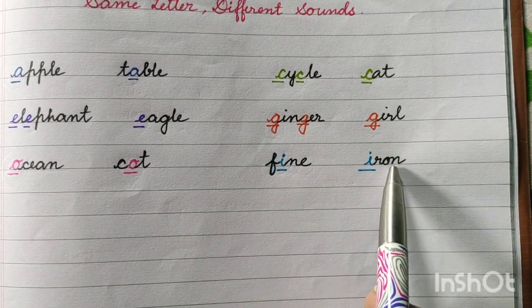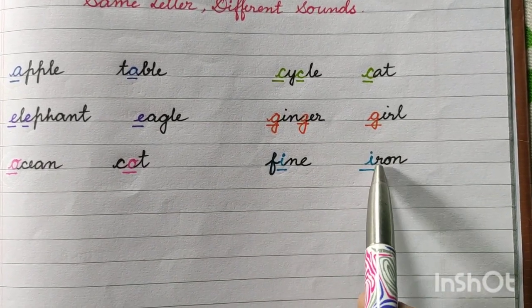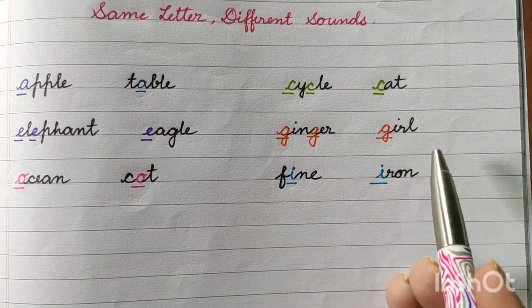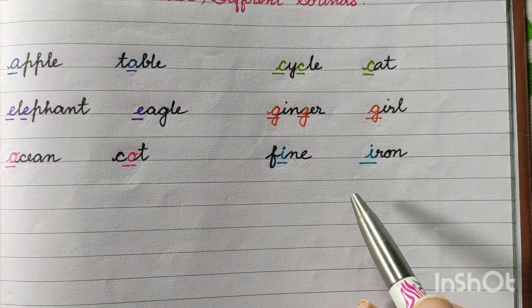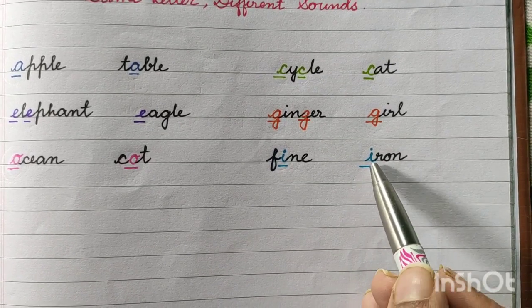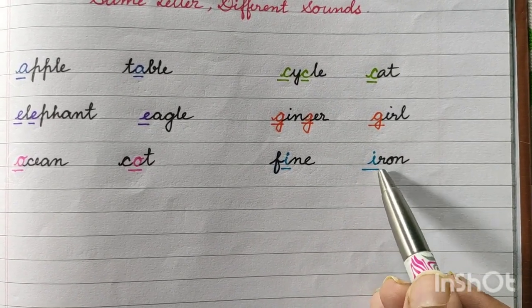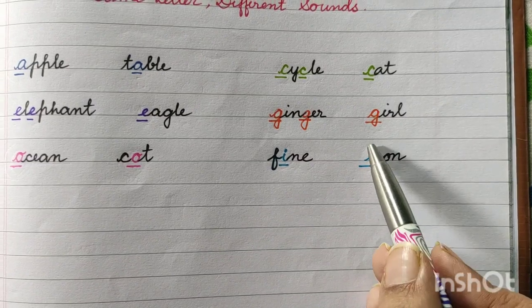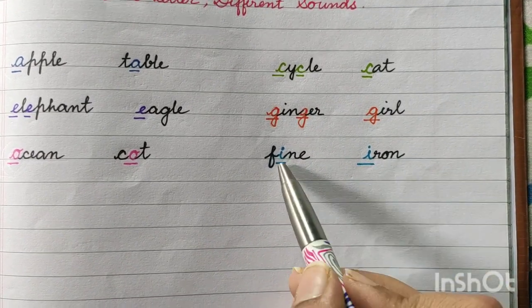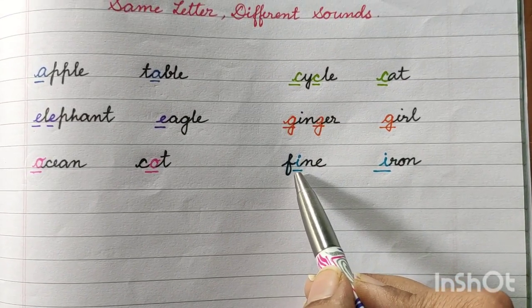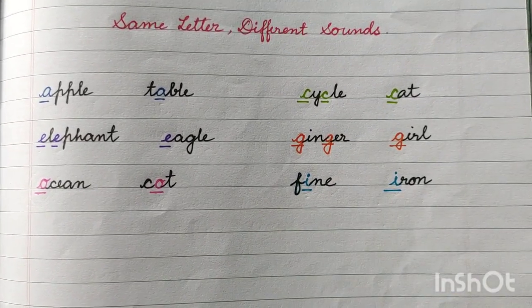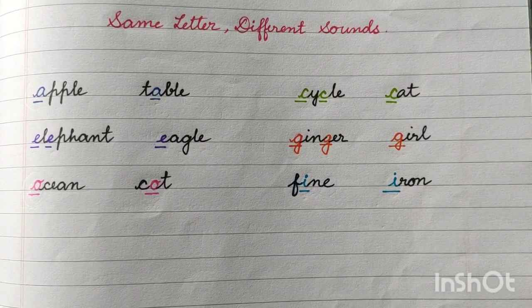Next is iron, I-R-O-N, iron. So I gives the sound like I, means long I sound. Iron. Here fine's I gives the short I sound. Clear? So watch this video and learn it.